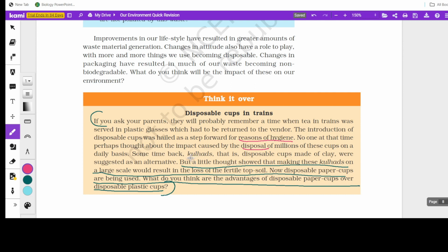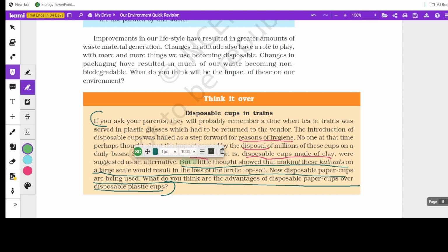Then they slowly shifted to Kullhads, the disposable cups made of clay. Though it is environment friendly, they stopped it. Why did they stop it? That can be a question. Because when they started making these Kullhads on a large scale, they realized it would result in the loss of fertile topsoil, again degradation. So now they started using disposable paper cups.